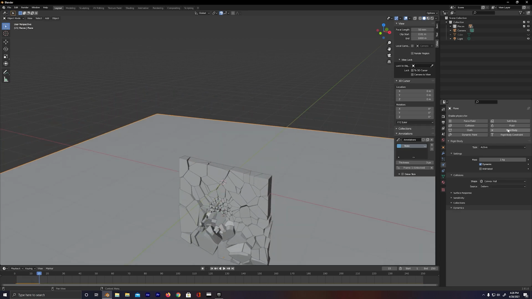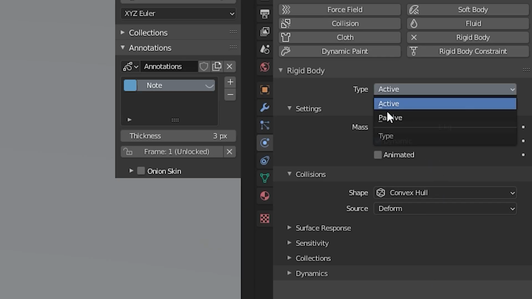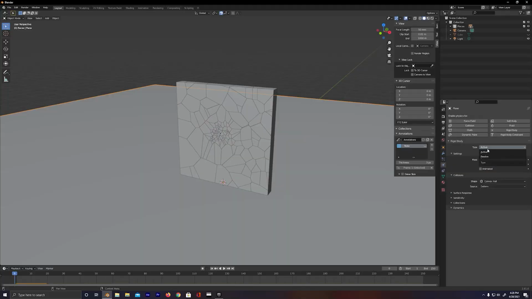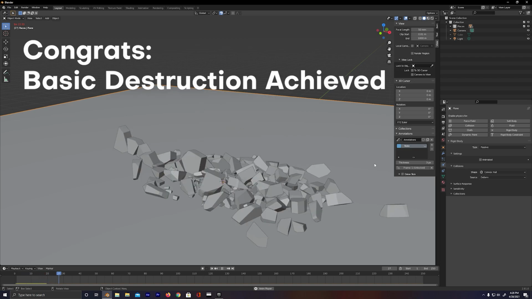So let's go ahead and fix this by changing it. Instead of leaving the type, go ahead and click on active and you're gonna see underneath it, there's gonna be an option called passive, which pretty much just means that the floor is not gonna be a moving object, but it's still gonna have some physics properties with it. And now if we hit play on our keyboard, yo, holy shit, this is looking freaking dope.